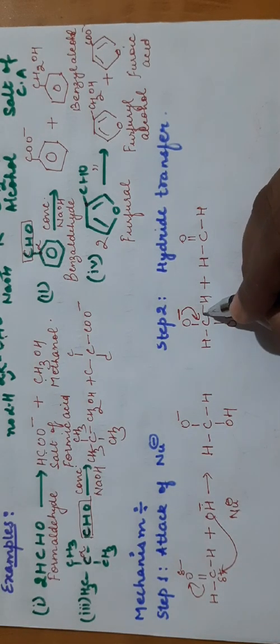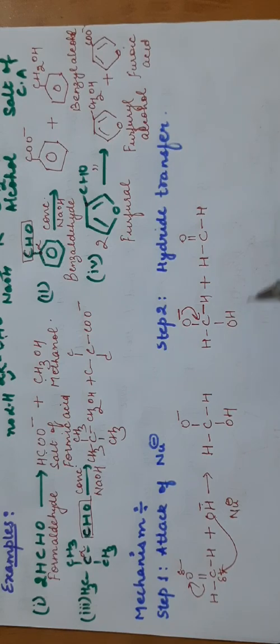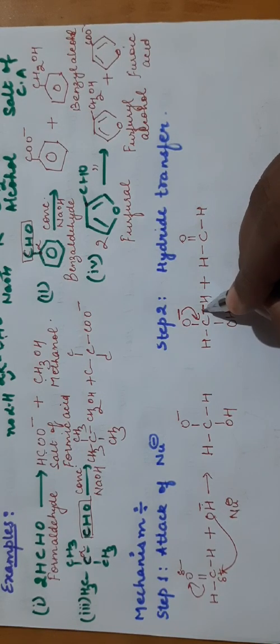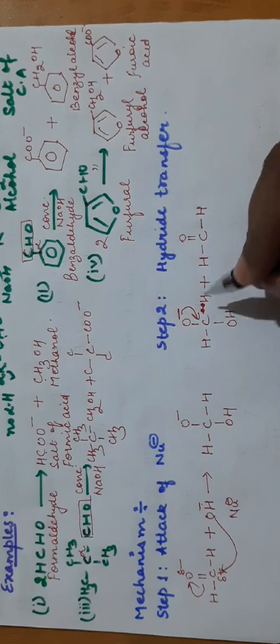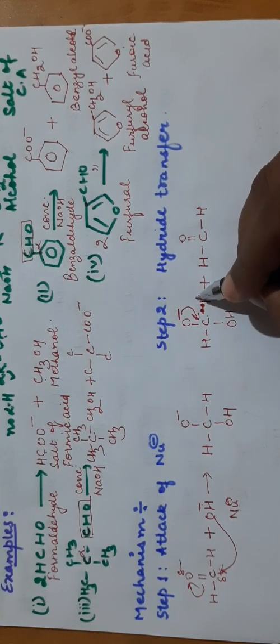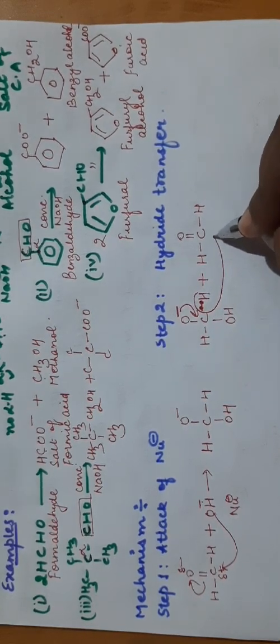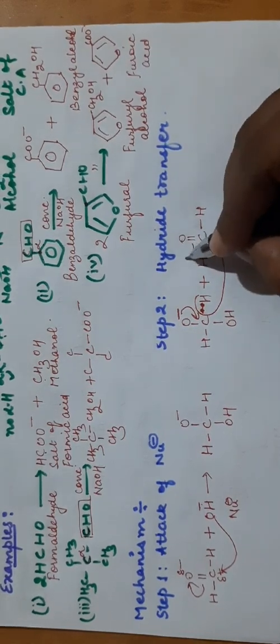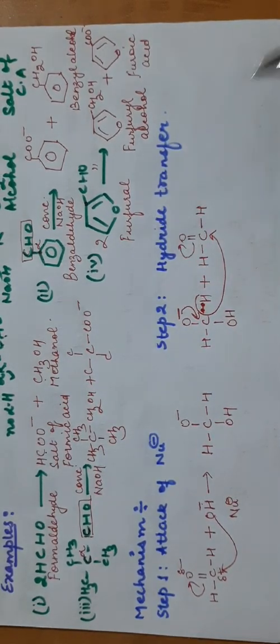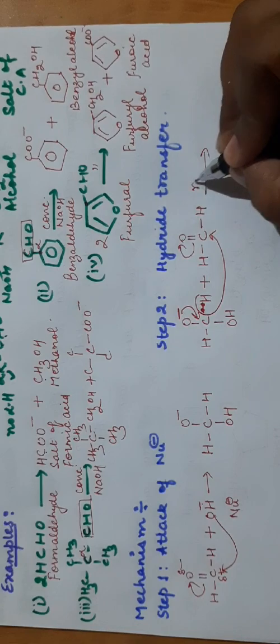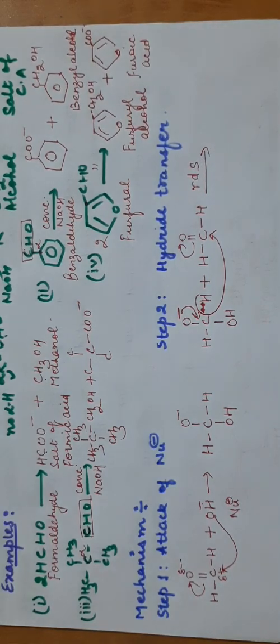Now which group will leave easily? This is a poor leaving group. So here hydrogen will leave along with the electron pair. So this hydrogen will leave taking its electron pair and it will attack on this carbon and this electron will move here. So this is the rate determining step of this reaction.